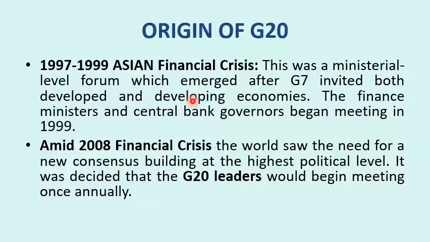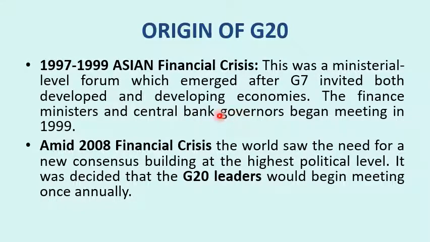So we can say it was also formed to rescue the world economy, to look after world finances and trade. In the 2008 financial crisis, the world saw the need for new consensus building at the highest political level. It was decided that G20 leaders would begin meeting once annually. So at the time of 1997, they decided this grouping of G20, which adds to G7, would be only for the economy.